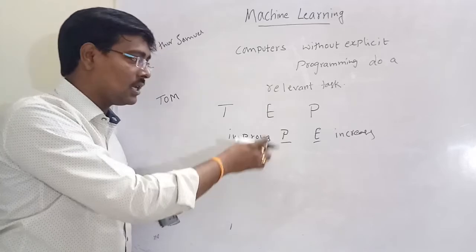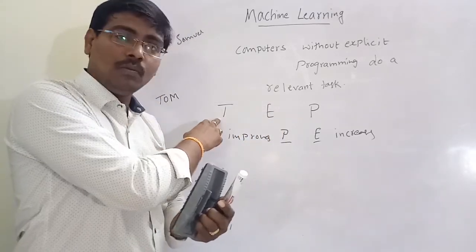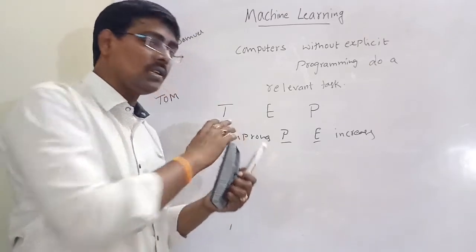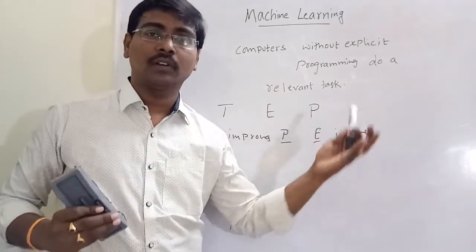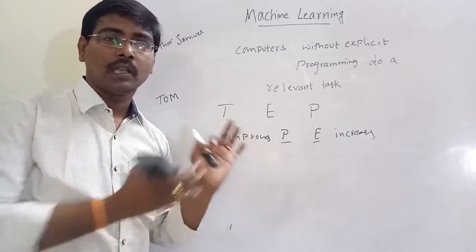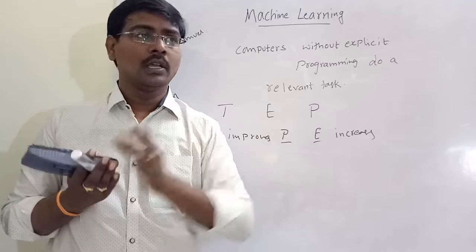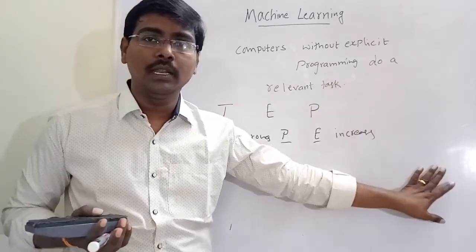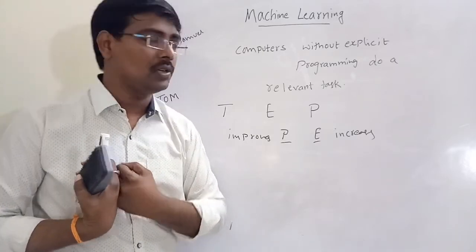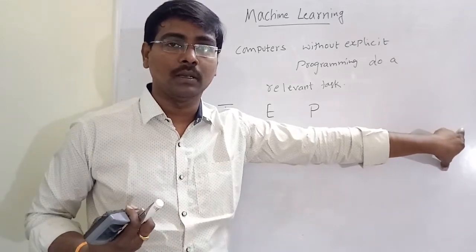Experience increases means I am training, that is, I have to do more number of similar tasks. Whenever a new task appears, I can easily predict the output. Suppose I am performing addition of two numbers. I do the addition of two numbers many times. That is, I am a machine. Whenever two numbers A and B appear, I simply perform A plus B.